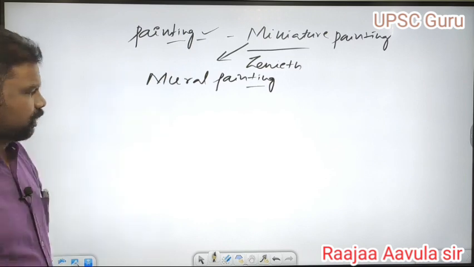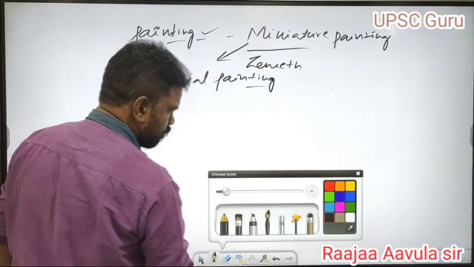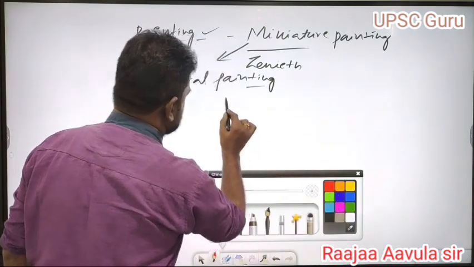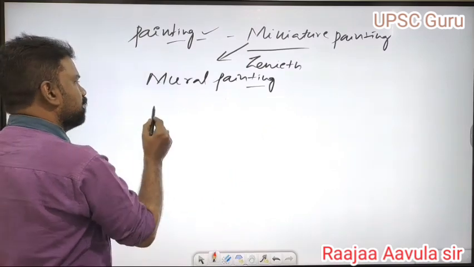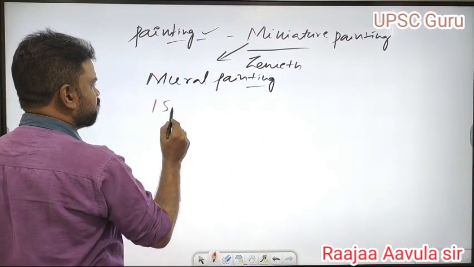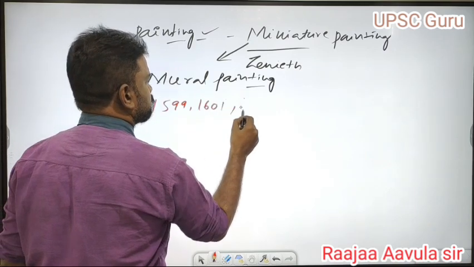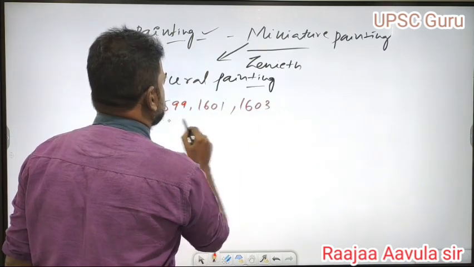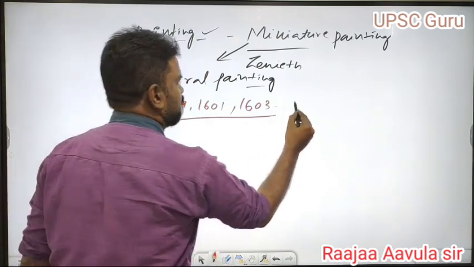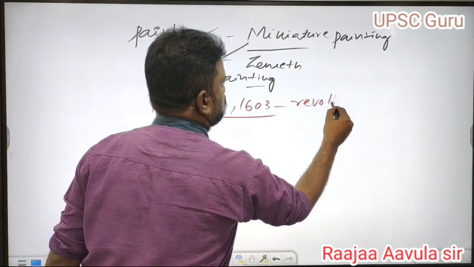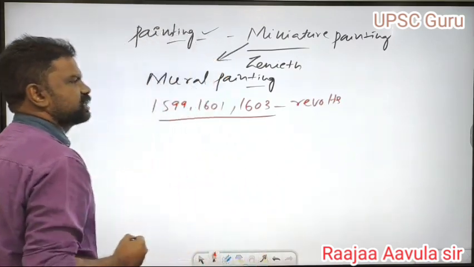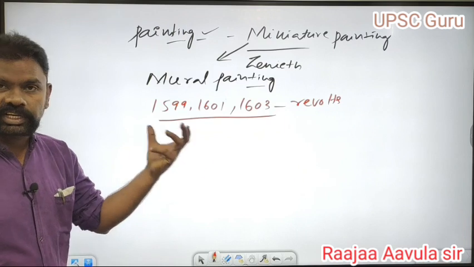That is important. And Jahangir, in his young age, in the years 1599, 1601, and 1603, three times revolted against his father.